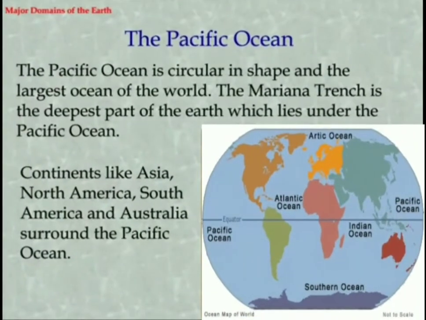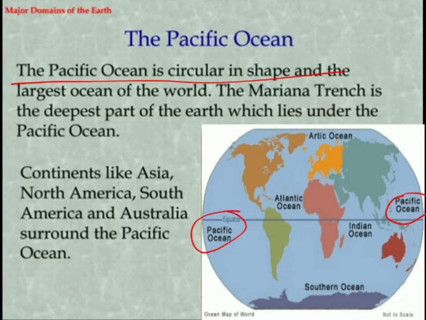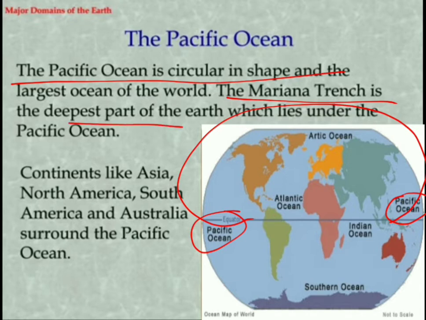Yes dear students, first we go through the Pacific Ocean. The Pacific Ocean is the largest ocean, circular in shape. Why? Because it starts from the eastern hemisphere and circulates towards the western hemisphere, and it is called the largest ocean in the world. Another piece of information about the Pacific Ocean is the Mariana Trench. It is one of the deepest parts of the earth, which lies under the Pacific Ocean.